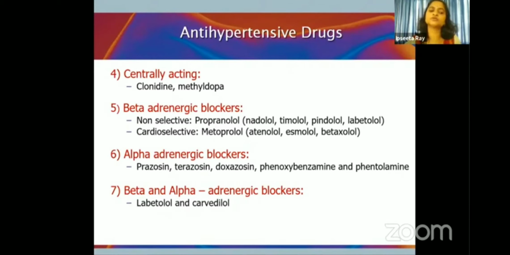You can also use blockers for the adrenergic system like beta blockers: metoprolol, atenolol, or alpha blockers like prazosin. Both alpha and beta blockers can also be used like labetalol and carvedilol.